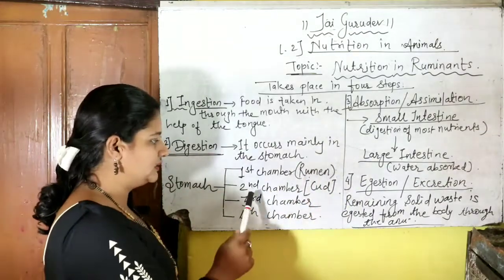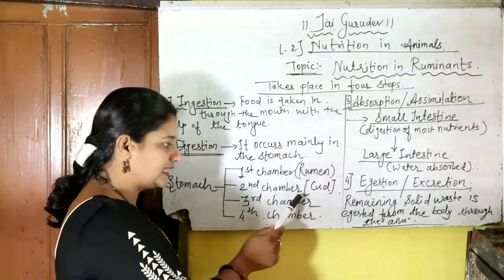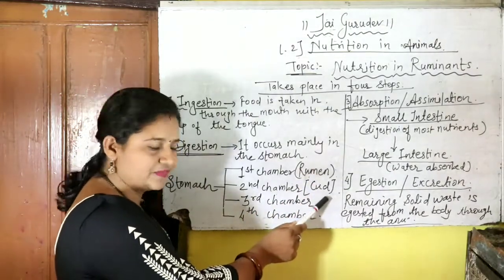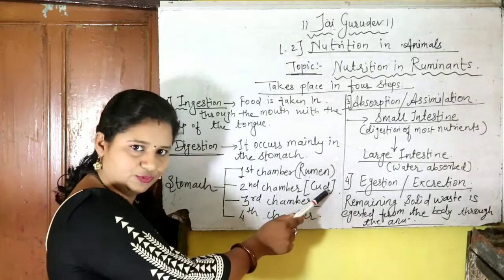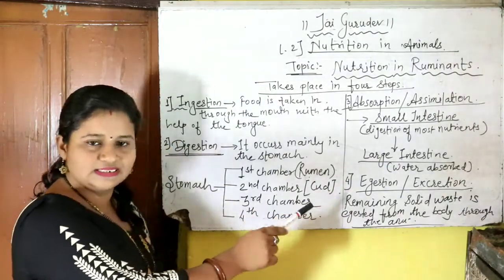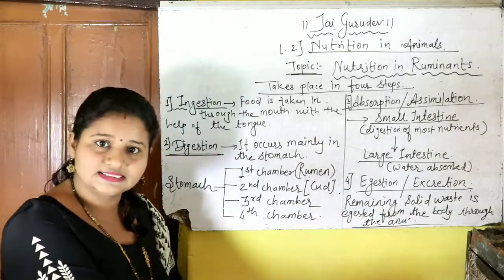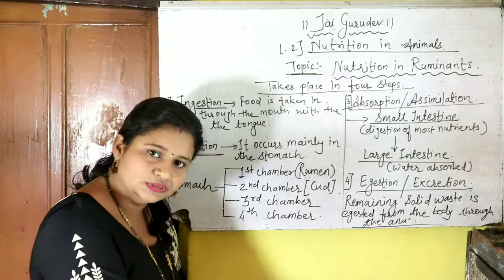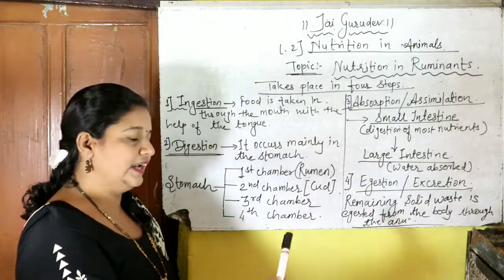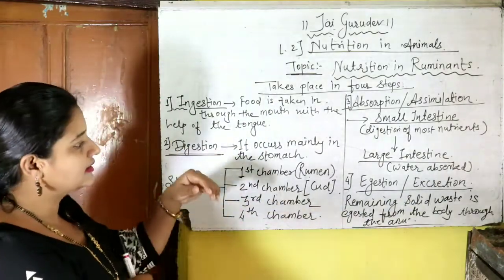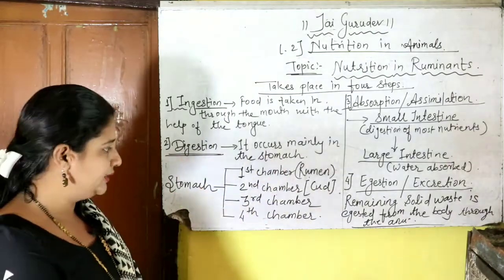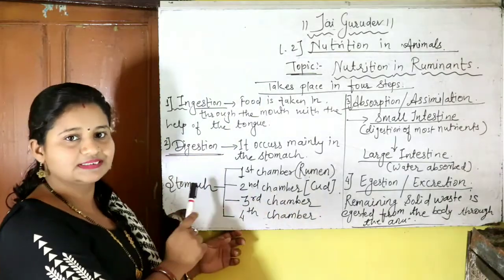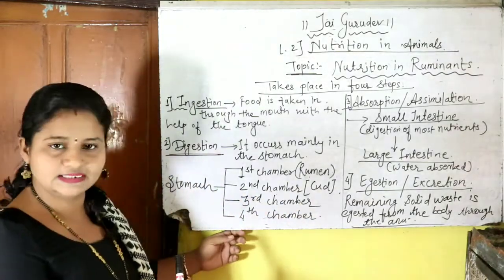again moves towards the second chamber, and the food material in this second chamber is called the curd. Because this curd is undigested food, since cellulose is present in it and cellulose is not digested easily, this curd comes back into the mouth for chewing, understand? And after chewing, this curd goes back into the third chamber and fourth chamber. So like that the digestion process is completed in ruminants, understand students?